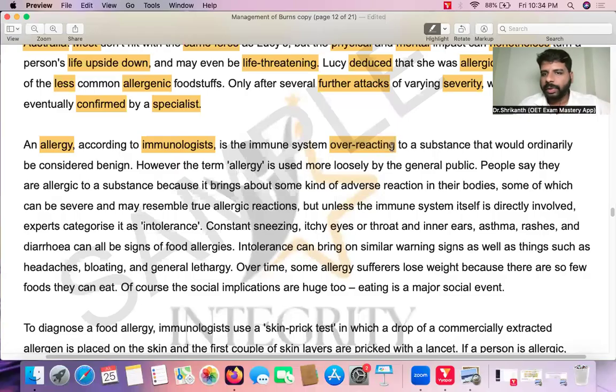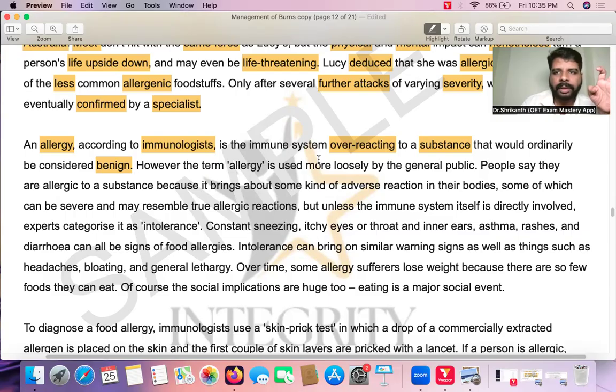So we have an immune system, right? Our immune system overreacts to a substance that would ordinarily be considered benign. Benign means harmless. For example, imagine two people. One person has asthma. The other person does not have asthma. In a healthy patient, when something benign, like for example dust, enters the body, the immune system will react and remove the dust away.